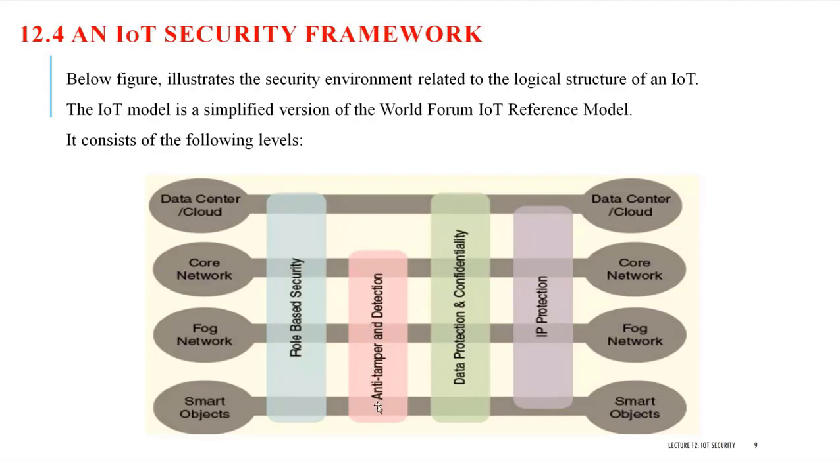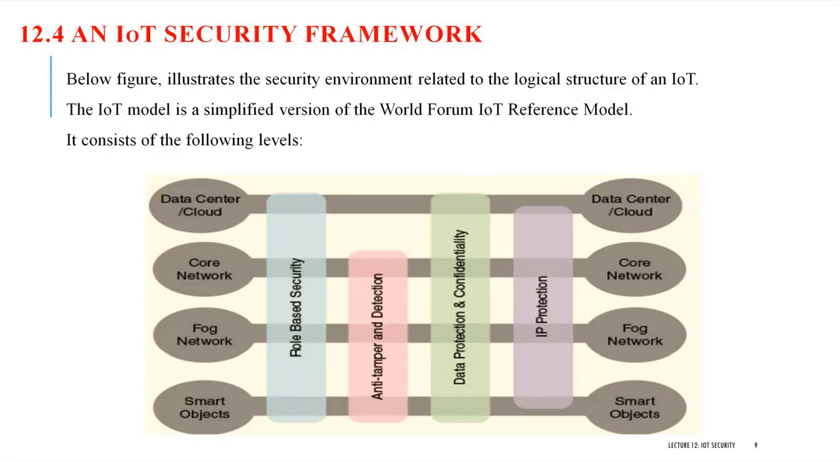In the previous lecture, in hardware security, we discussed this tampering. Tampering means breaking the physical device. There are a lot of anti-tampering mechanisms, like one-way screws, or painting, or putting some labels on the device. So we are going to discuss it. Anti-tamper only covers the first 3 layers, that means smart object, fog, and core. But the other three are going to cover all the 4 layers.